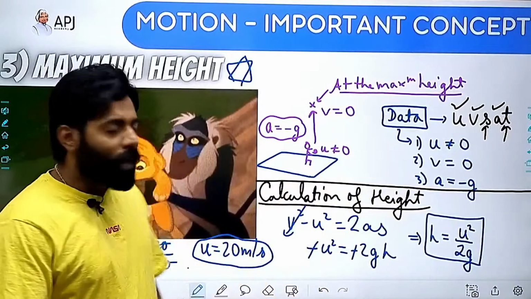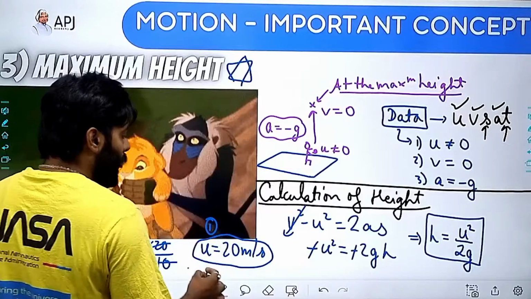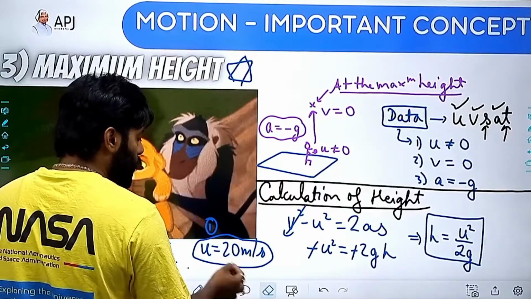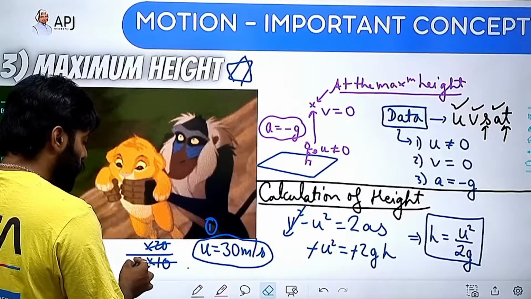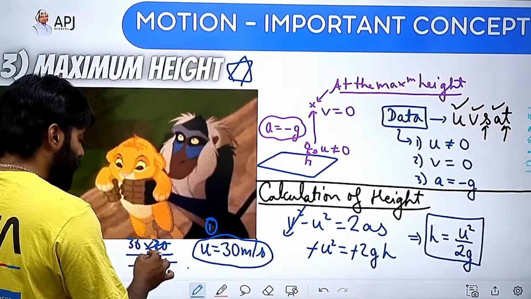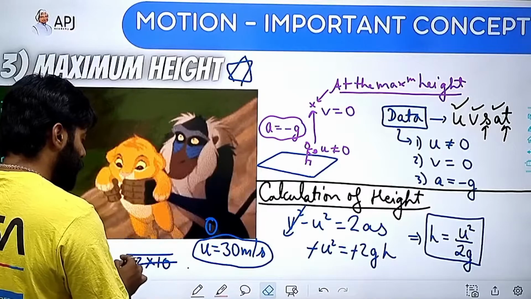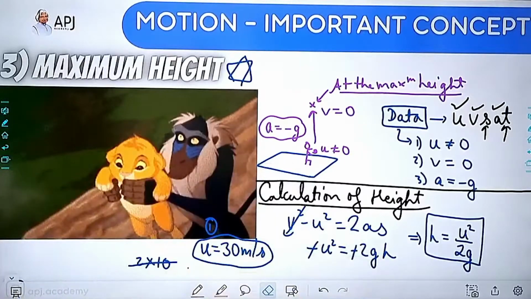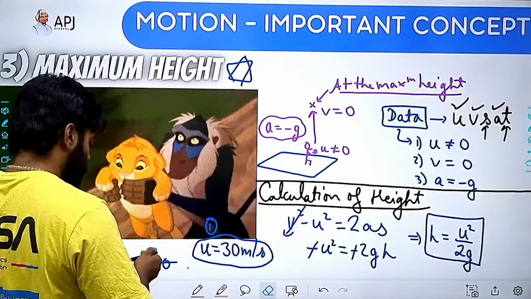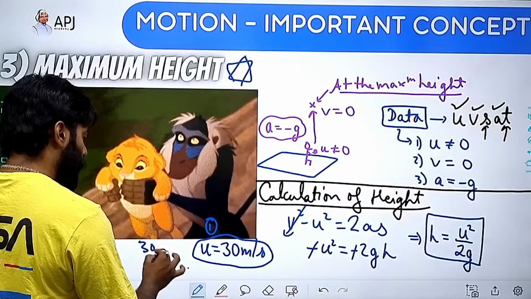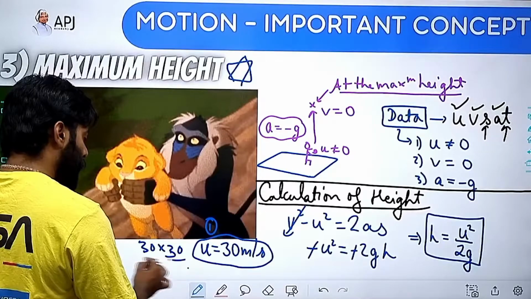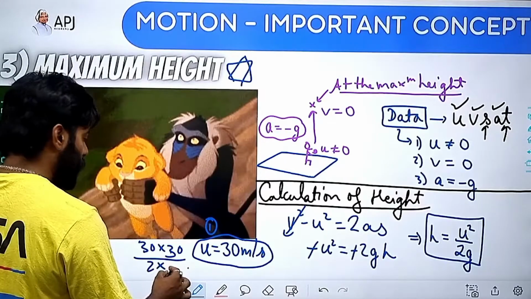Right? And what if I am changing this value to 30? You will be saying, no problem, sir. Just replace these things and you will get the answer. You just need to replace it: 30 into 30 divided by 2 into 10.